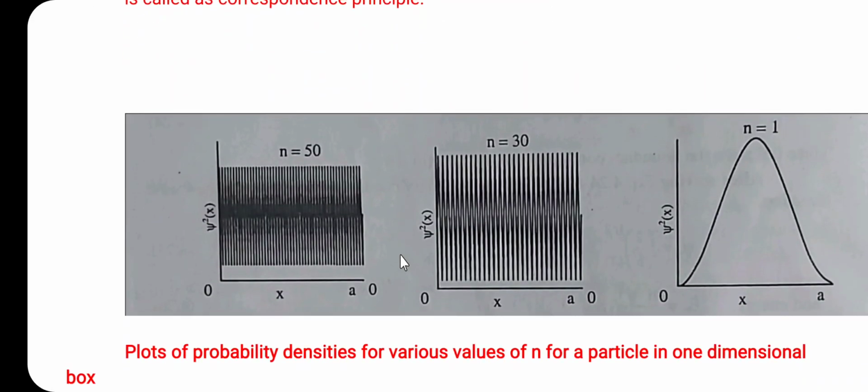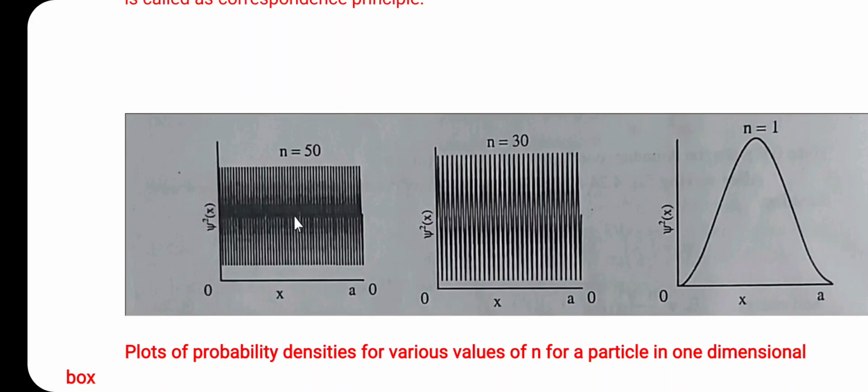So let us consider some figures, that is, the plots of probability density for the various values of n for a particle in a one-dimensional box. Here is the simple diagram, n is equal to 1. This is the probability of finding the particle. Instead of 1, if we consider a large quantum number, n is equal to 30. Here this is the probability of finding the particle, and when we consider n is equal to 50.